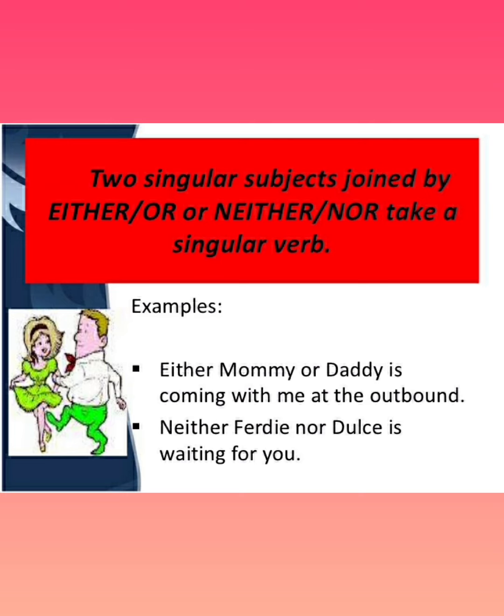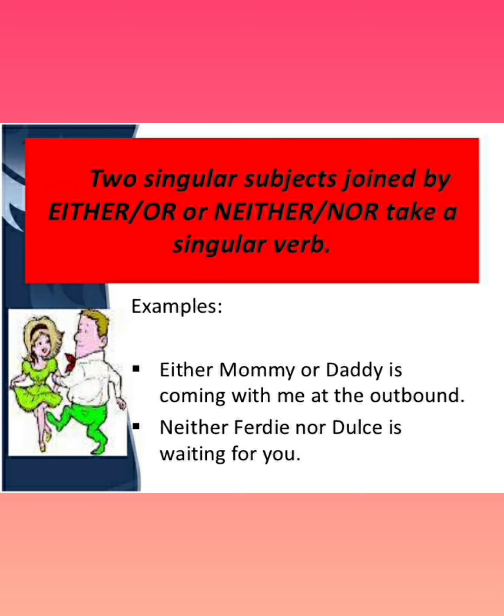Two singular subjects joined by either/or or neither/nor take a singular verb. Two singular subjects, you can see, either mommy or daddy, and that's why it takes a singular verb: either mommy or daddy is coming with me at the outbound. Neither Ferdy nor Jules, these are just names, is waiting for you. So neither Ferdy, one person, nor Jules is waiting for you.